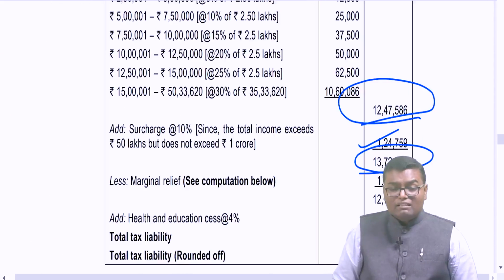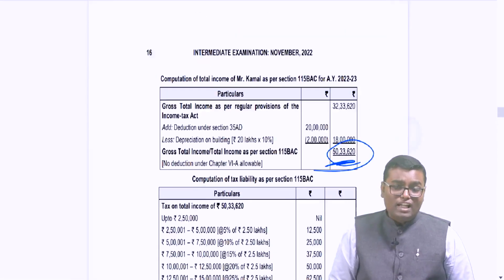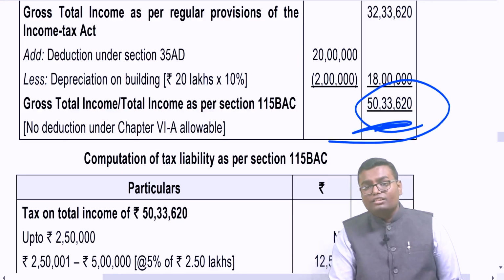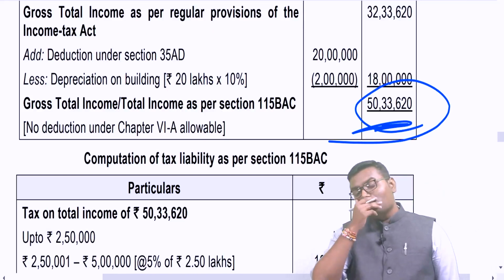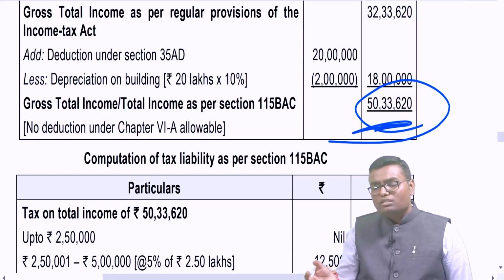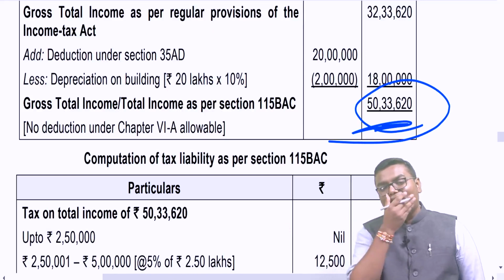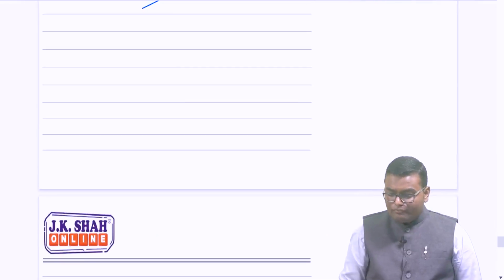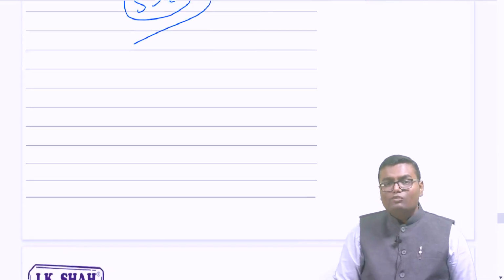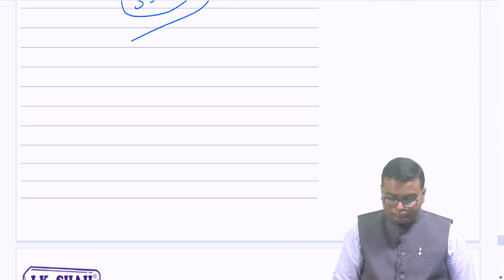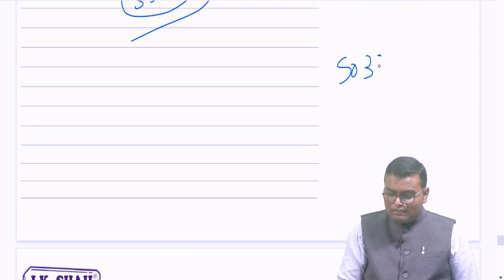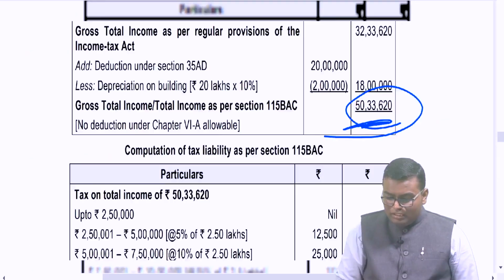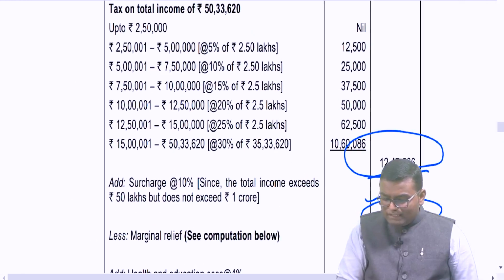Now if surcharge is coming into the picture, I have to think for a while whether there is any chance of marginal relief coming. And yes, in this question marginal relief will come, because my total income 50 lakh 33,000 is very near to the threshold 50 lakh. So let us find out what will be marginal relief. While calculating marginal relief, we have to think everything as per 115BAC. On 50 lakh 33,620, after applying surcharge but before health and education cess, the tax is already what we found, 13,72,345.